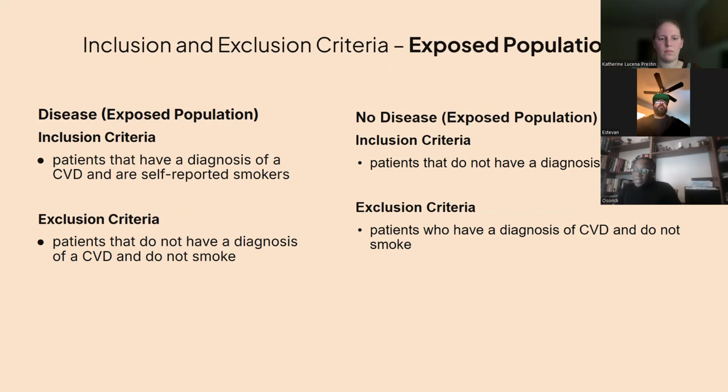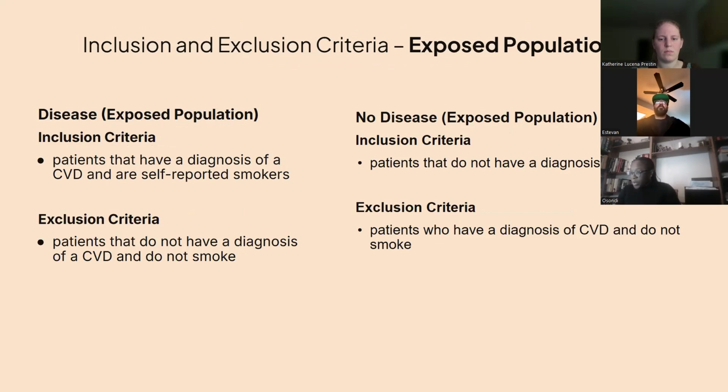For the diseased and not diseased population from the exposed population, for the diseased population, it will be pulled directly from the exposed population, and inclusion criteria would include patients that have a diagnosis of a CVD and are self-reported smokers. Exclusion criteria would include patients that do not have a diagnosis of a CVD and do not smoke.